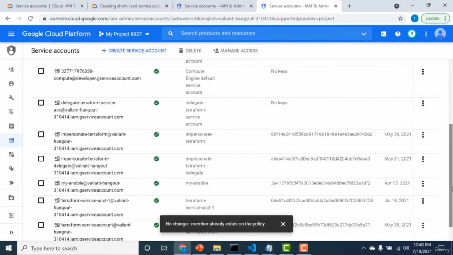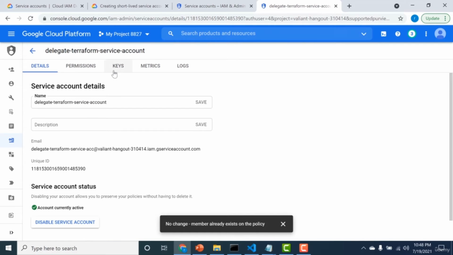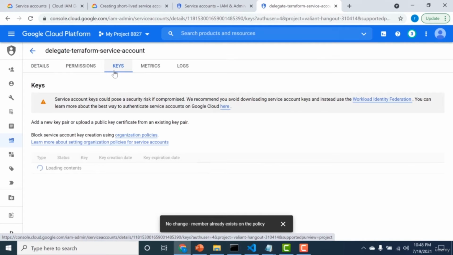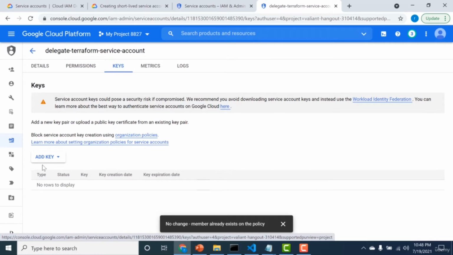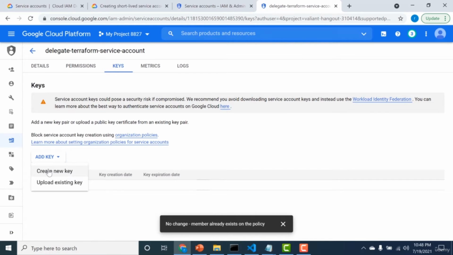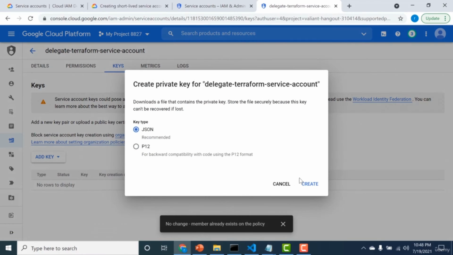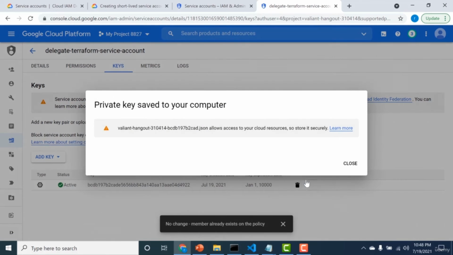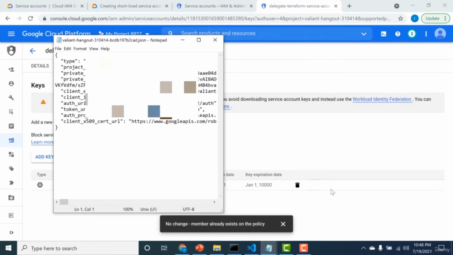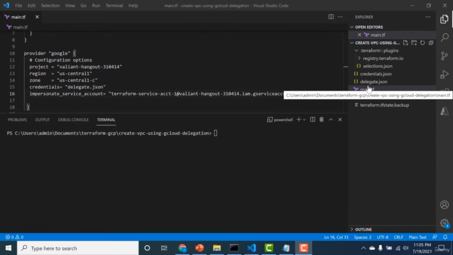So what I need to do now is I need to go back. I need to access the delegate Terraform service account and I need to create a key for this. And this key I will use in my Terraform code. So I'll click on create new key, click on create, close. And again, like previously, I just copy this to my main.tf file folder. So let me do that. Okay, so I've copied my delegate.json file to my main.tf folder.